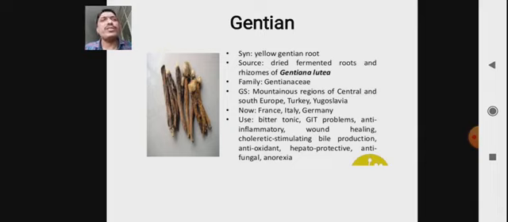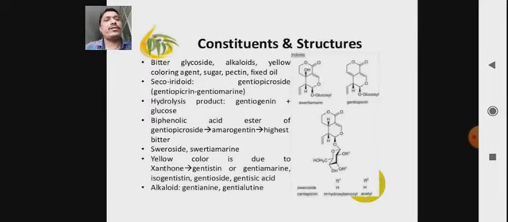So there are many uses of gentian on the basis of the traditional claim as well as on the basis of recent studies. Chemical constituents. It contains bitter glycosides, alkaloids, yellow coloring agent, sugar, pectin, fixed oil.